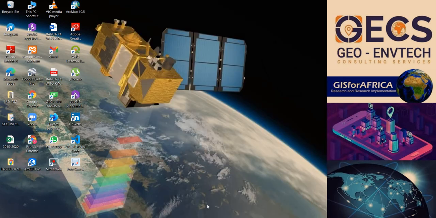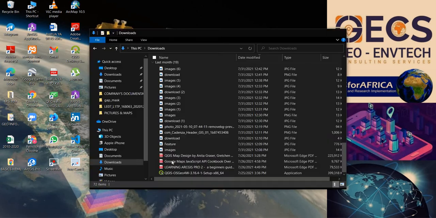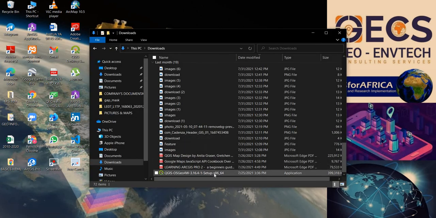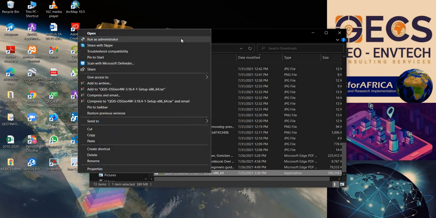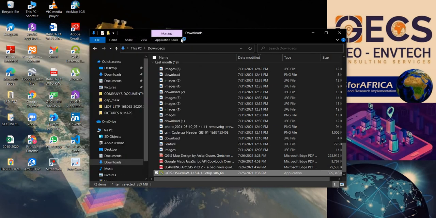After you're done with the download, you just have to go to your downloads folder, and here the software is. You can see QGIS version 3.16.4.1. So I right click it and initiate by clicking run as administrator.